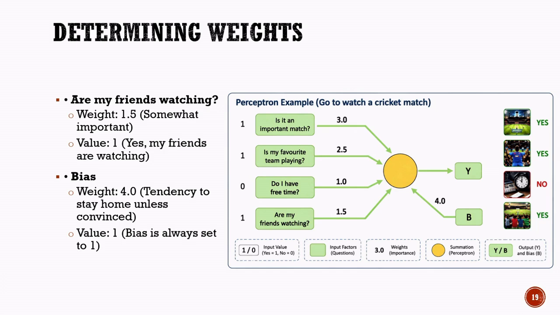Now that all the required values have been defined, the perceptron model has everything it needs to perform the mathematical calculation and determine whether the cricket match should be watched. In the next slide, we will calculate the weighted sum, also known as the net input, using these values.